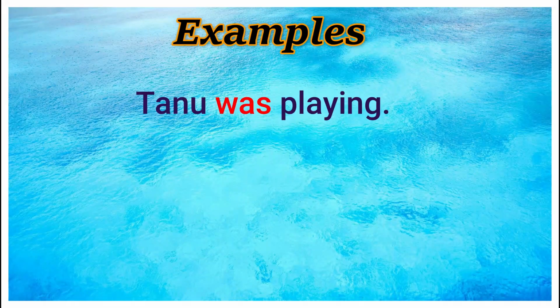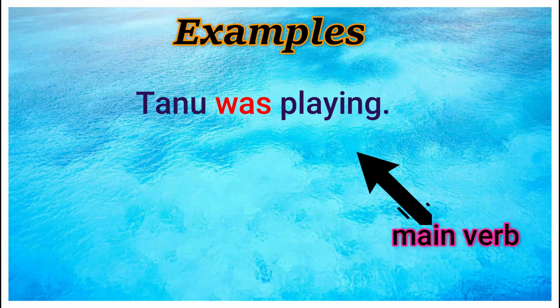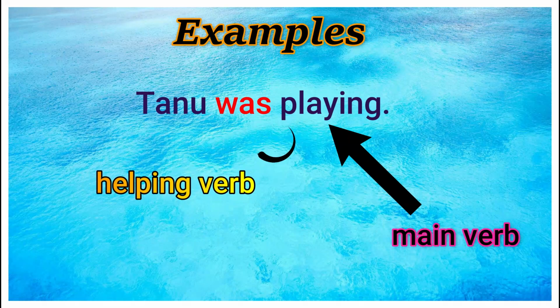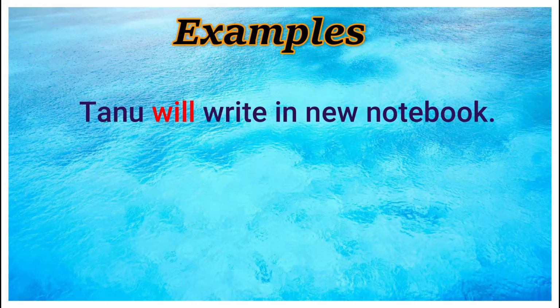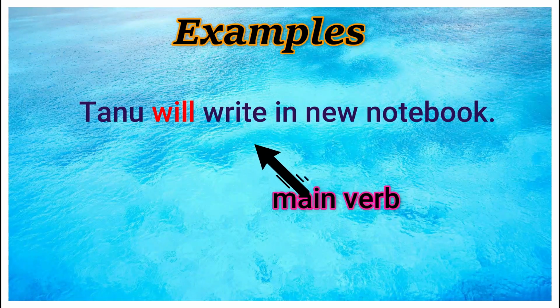Tanu was playing. Playing is the main verb and was is a helping verb. It gives some information about the sentence. It tells the tense of the sentence, that the work was done in the past. Tanu will write in new notebook. Write is the main verb, whereas will is a helping verb.